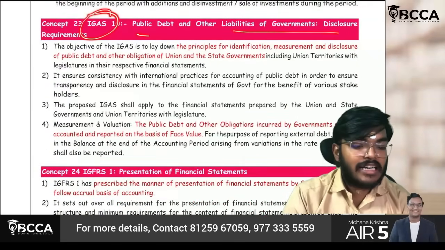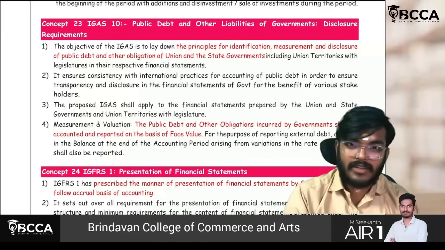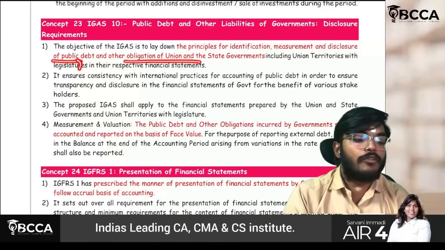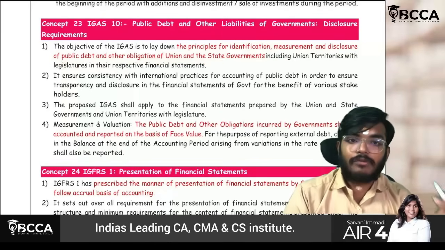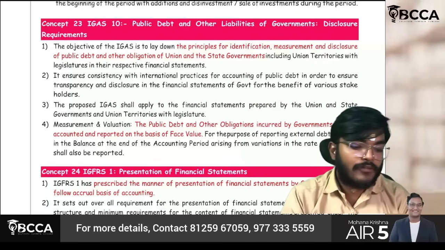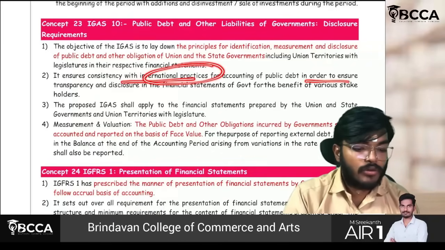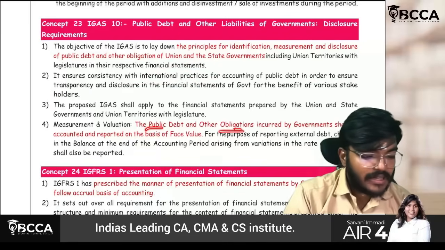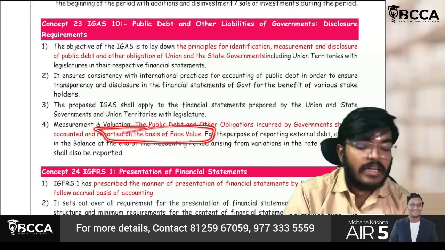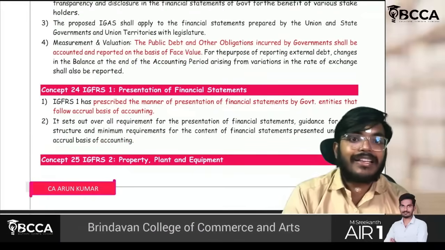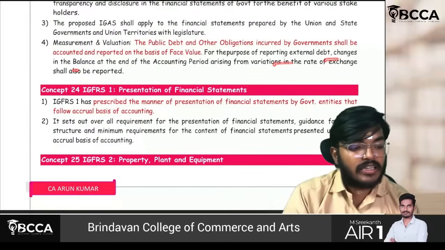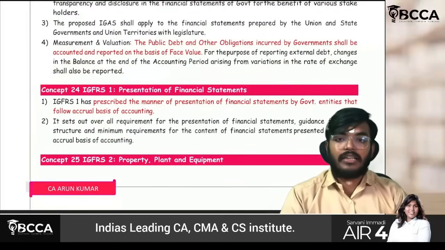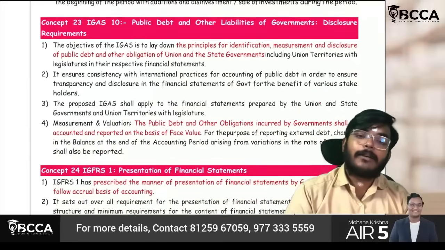Public debt and other liabilities of the government. Just to go through this part, very simple. Whatever the public debt and other obligations of union and state government are there, you just have to check. What they are trying to say is uniform and international practices have to be followed in order to ensure transparency and disclosure. Every public debt and other obligation has to be reported on the basis of face value. With respect to external debt, any changes of the foreign currency should also be reported, is what they will be saying in this IGAS 10.